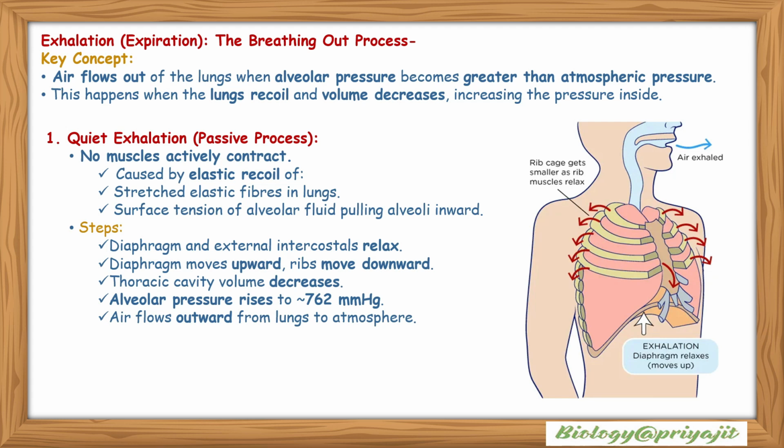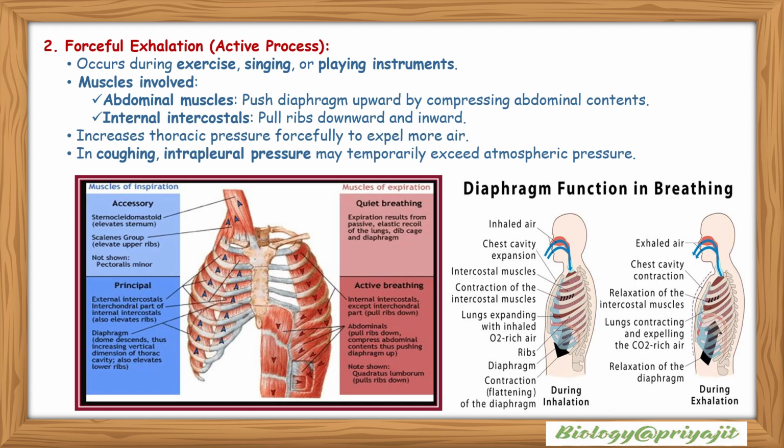Steps: the diaphragm and external intercostals relax. The diaphragm moves upward and the ribs move downward. Thoracic cavity volume decreases. Alveolar pressure rises to approximately 760 mmHg. Air flows outward from the lungs to the atmosphere.